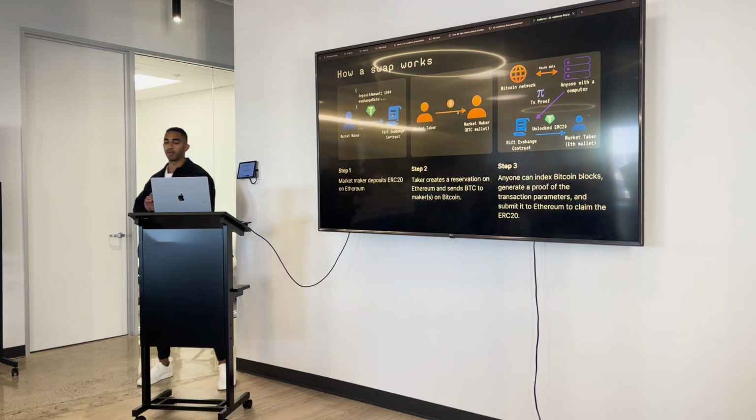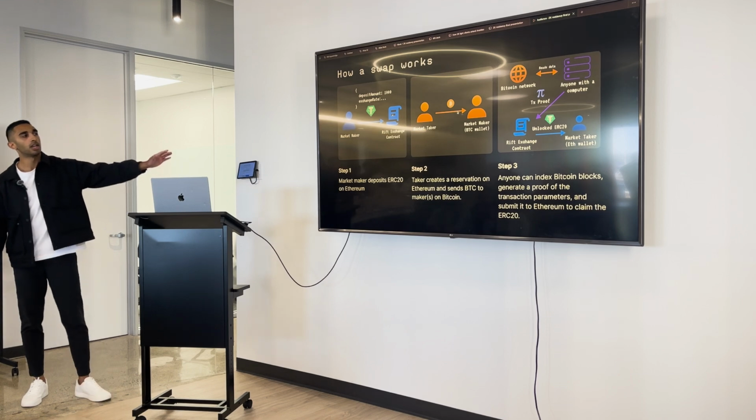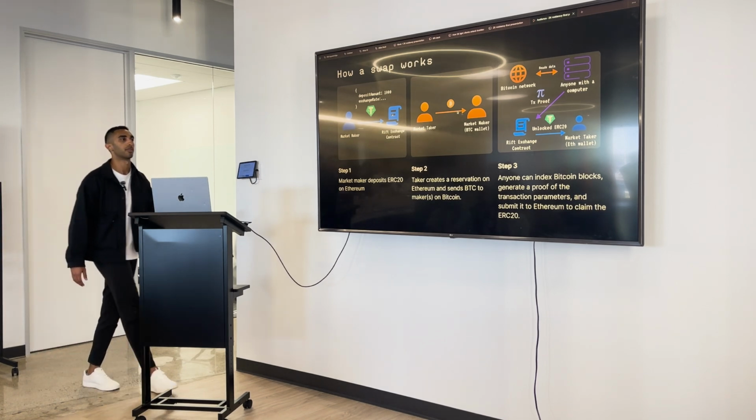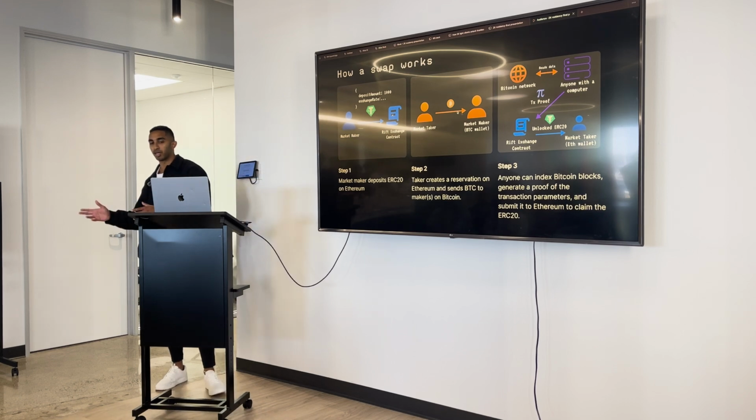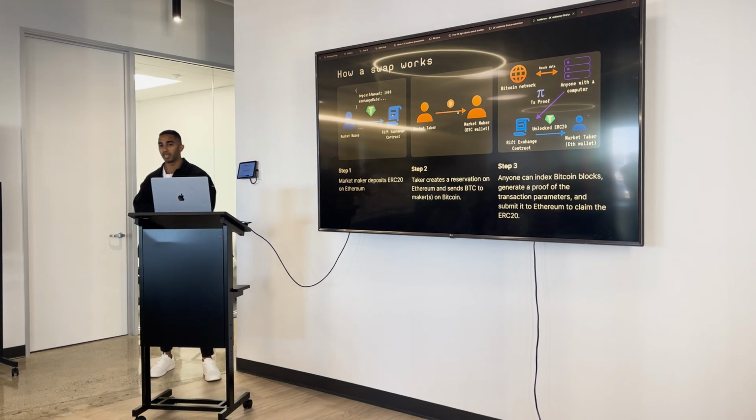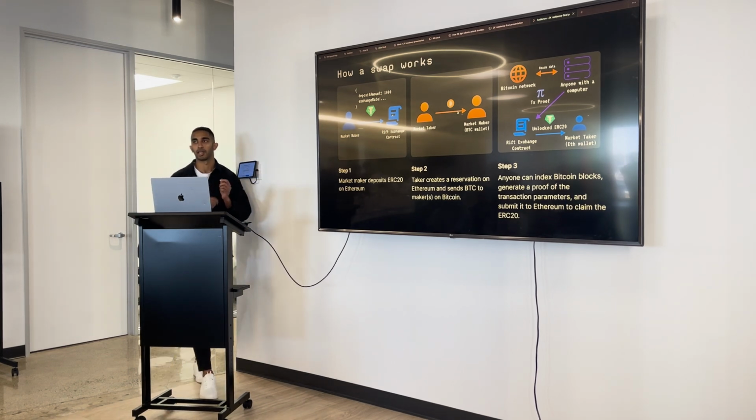So once you have that core primitive of a ZK light client, you can see how a swap works. If you have some asset on Ethereum, you deposit into this contract, I pay you some Bitcoin, and then I can generate a proof that I actually paid you, and I can use that to unlock the money on Ethereum.